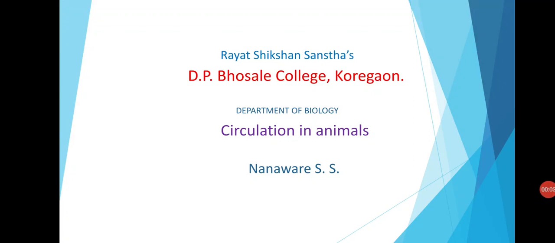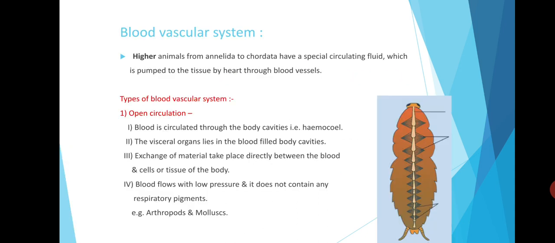Hello students, we are going to start our new topic, that is circulation in animals. All of you know that the process of circulation is very essential, by which the required nutrients and gases like oxygen are supplied to the body tissue, while unwanted material like nitrogenous waste and gases like CO2 are collected from the different body parts.